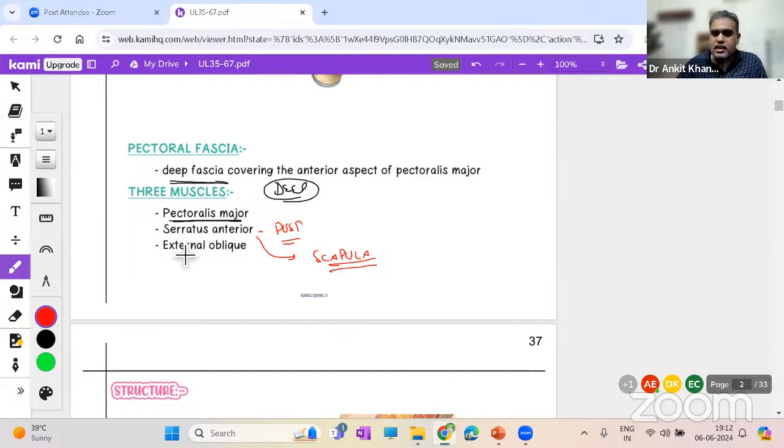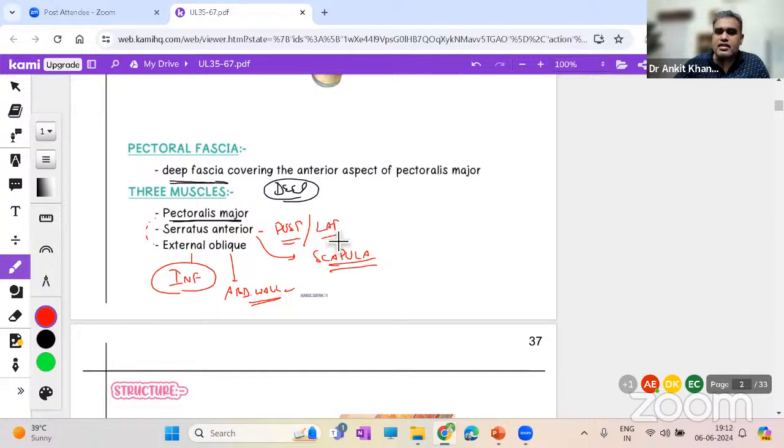And inferiorly, you will have a muscle known as the external oblique. Why? Because this muscle is going to the abdominal wall. And remember that pectoralis major has an origin from the external oblique aponeurosis as well. So the major deep relation is pectoralis major. But posteriorly and slightly laterally, we have the serratus anterior.